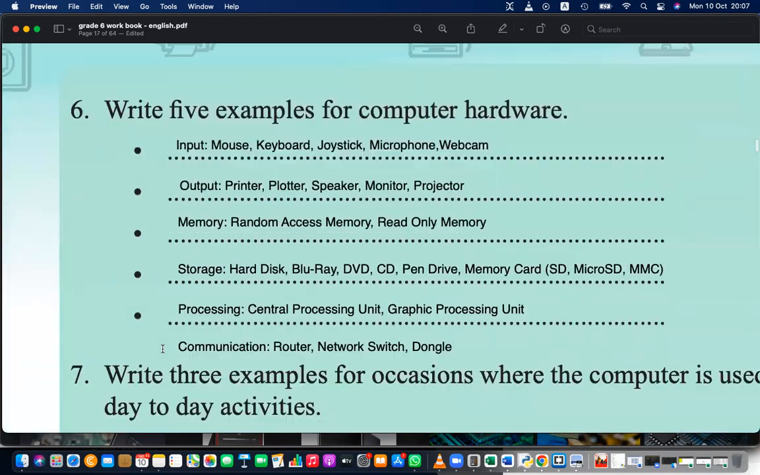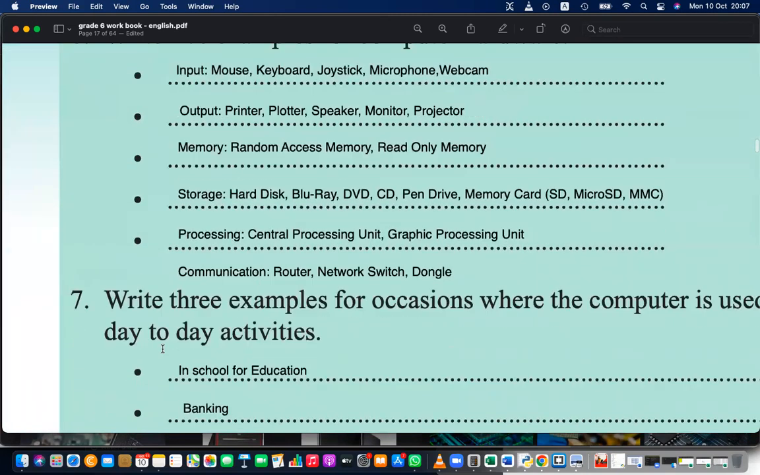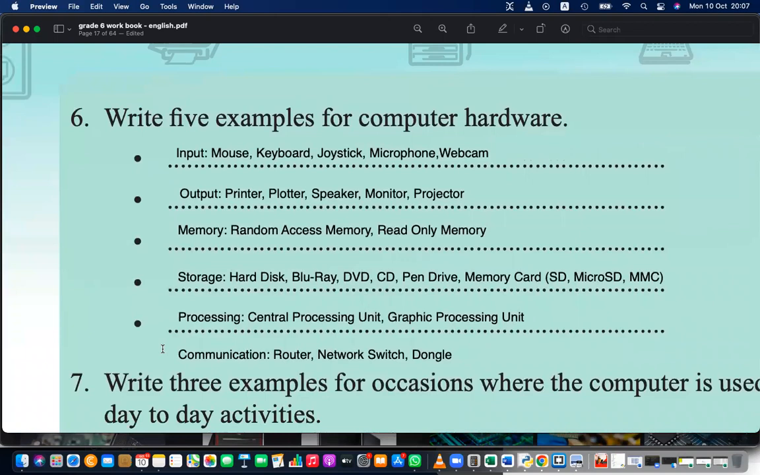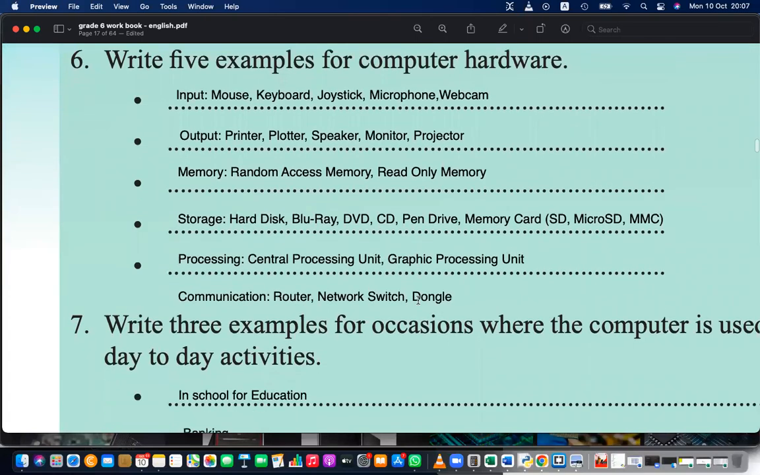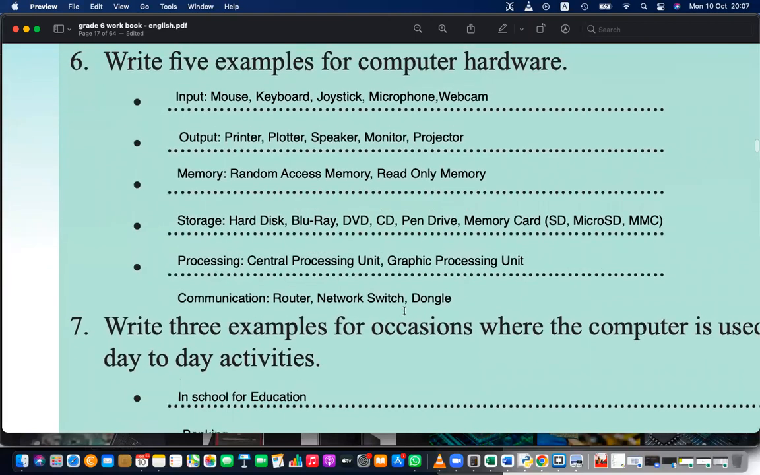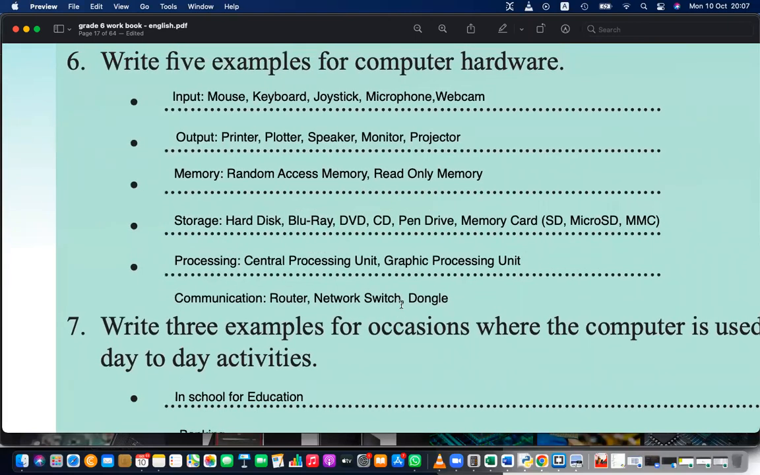Give 5 examples for computer hardware. Input devices, we just discussed this: mouse, keyboard, joystick, microphone, webcam. Output devices: printer, plotter, speaker, monitor, projector. Memory: RAM, random access memory, read-only memory. Hard disk, CD, DVD, Blu-ray, pen drive, memory cards belong to storage. Central processing unit and graphic processing units are processing devices, and router, network switch, dongle are network devices.